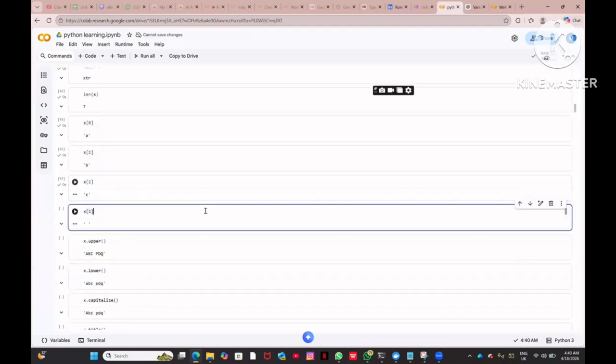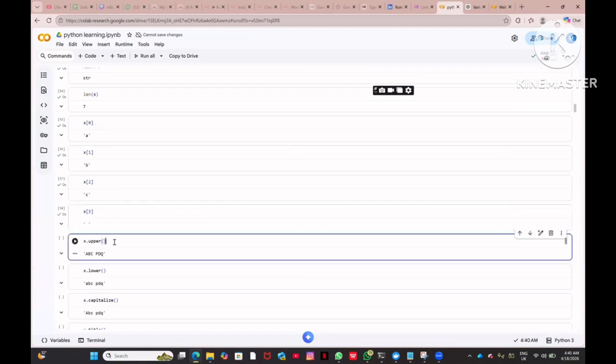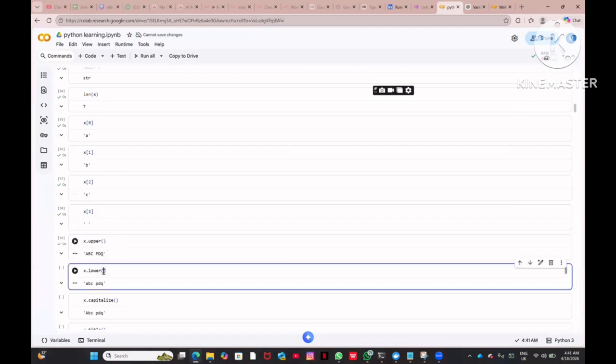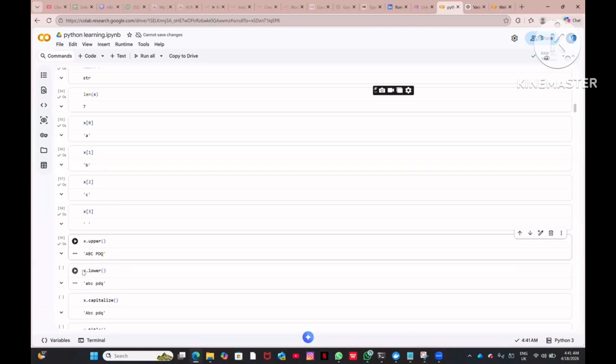Now, if you run x[3], you will get a space, right? So you have a space. Now you can do upper. You just use the function: x, that particular value, and you just call the upper function. What it will do is give you the upper values. So now x is totally upper, right? Now if you want to make it lower, it will make it lower.